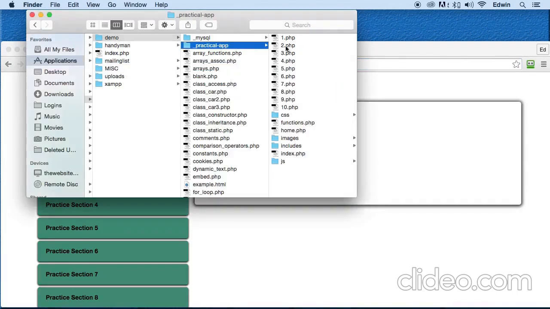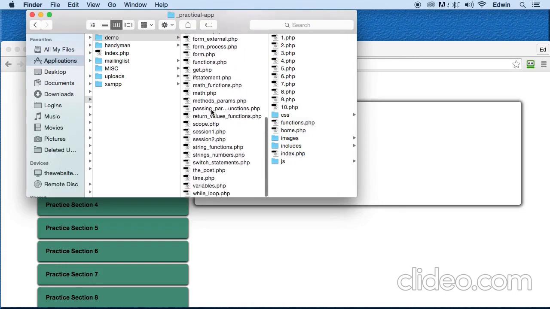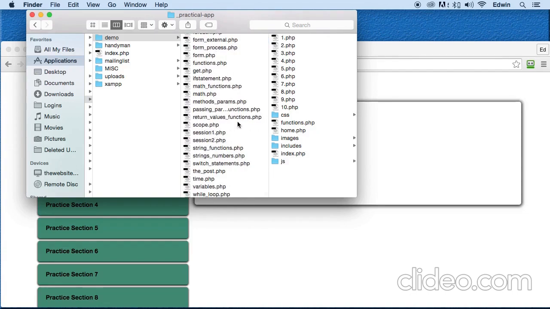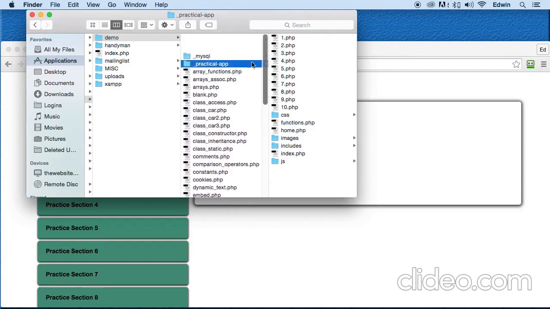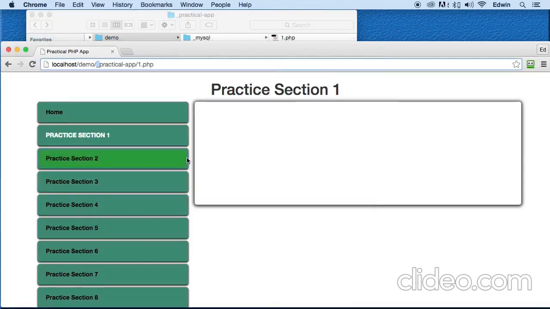And I put a little underscore there just to put these folders on top here so that way you can see it. Because if I don't put the underscore, it will probably sort alphabetically and be somewhere in the middle. So I want you to find them, so that's why I put a little underscore at the beginning, so that way it will put it all the way on top. Okay, so we are using this app here to do some exercises.